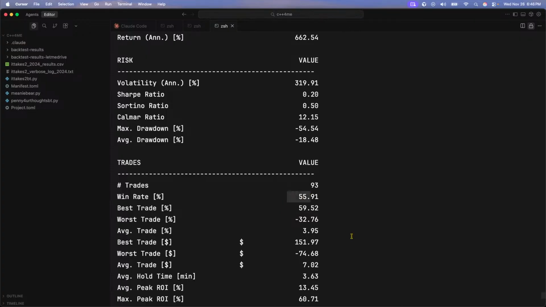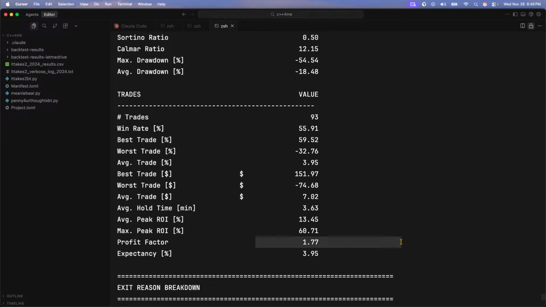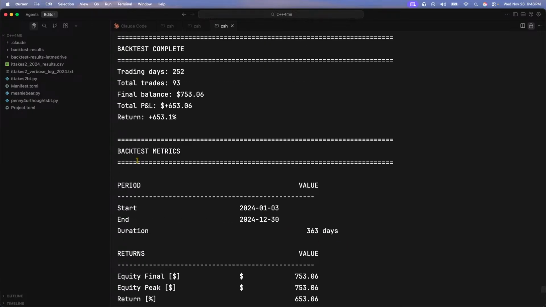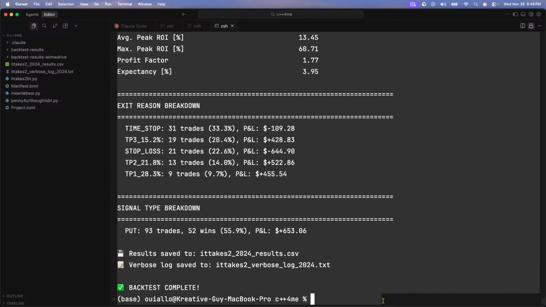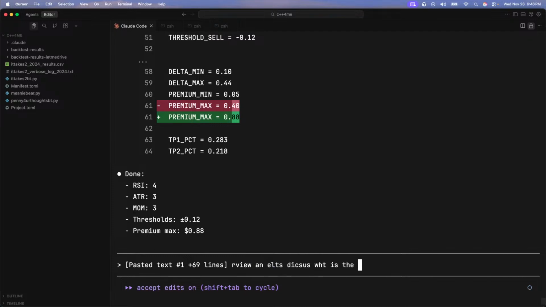55% win rate. Best trade 151. Worst trade 74, damn near double. Profit factor, okay, that's kind of respectable. That's horrible. All right, I don't know. This is kind of deceiving. If you were just looking at this and not watching the backtest, you'd think this kind of hit. Review and let's discuss: what is the data telling us?